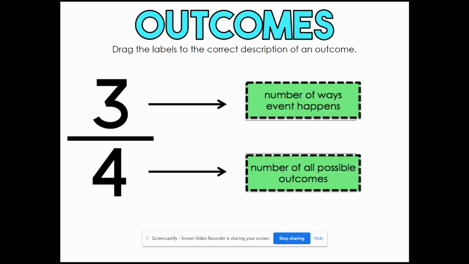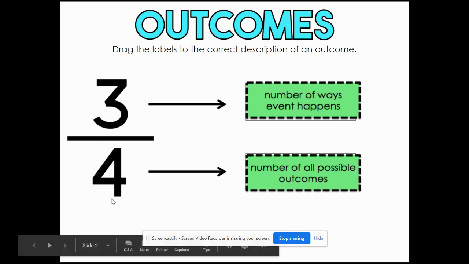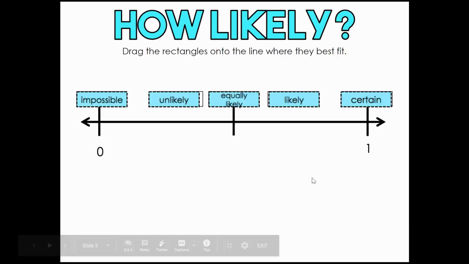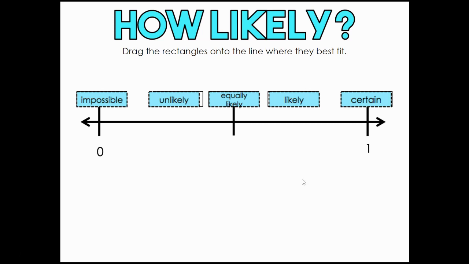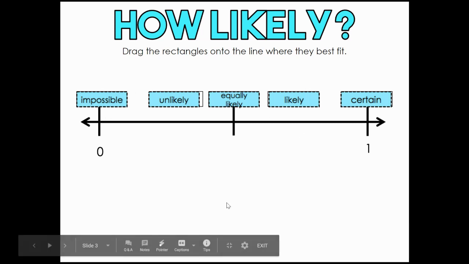Looking at the outcomes for today and looking at the fraction that we have, the number of ways an event happens is our top number, and the number of all possible outcomes is our bottom number. Kind of like the fraction with the denominator, all possible outcomes. When looking at the probability number line, just like we saw in our vocabulary video, 0 is impossible and 1 is certain. In the middle, it's equally likely, and then we have unlikely and likely. This is a great way to show probability.